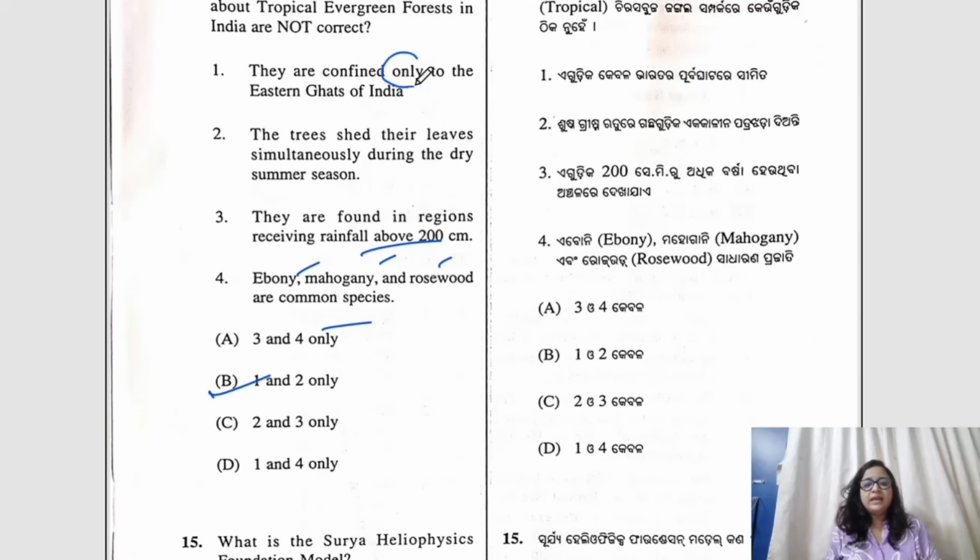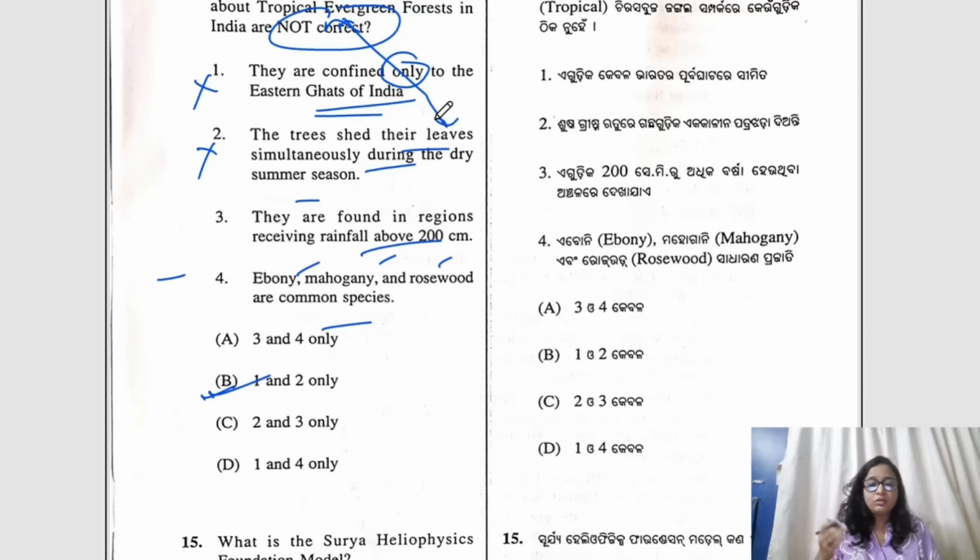Because confined only to the eastern Ghats, this is incorrect, and they shed their leaves simultaneously during the dry summer season. This is not related with evergreen. Okay, so that is also incorrect, because evergreen forests, they do not shed their leaves in the dry season, and that is why they are referred to as evergreens. Of course, these 2 statements are incorrect, and that is why they have asked for the incorrect one only. The correct answer would be 1 and 2. And they are not just confined to the eastern Ghats, but they are also found in other regions. Okay, in the western Ghats also, in some of the regions, and in northeast India also.